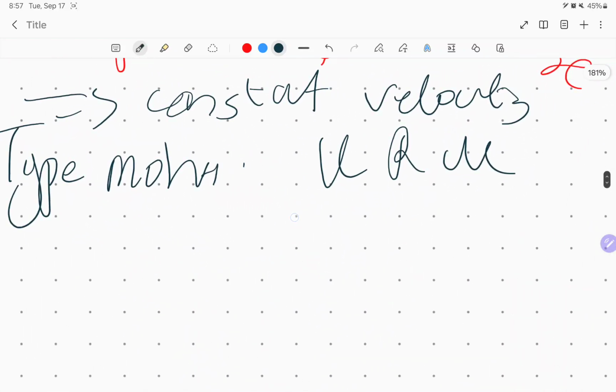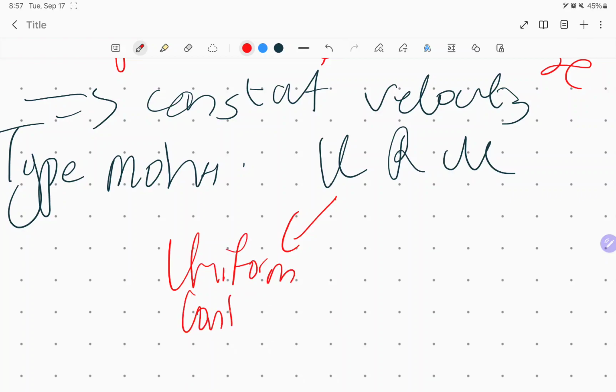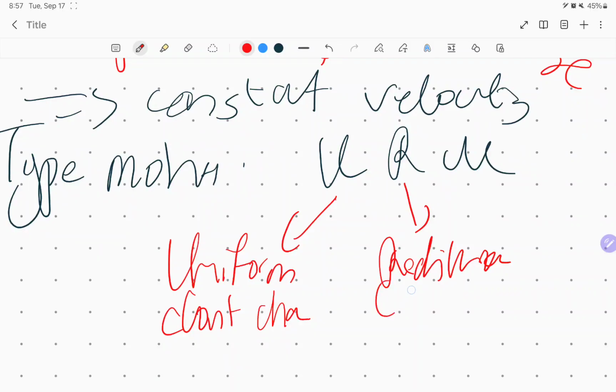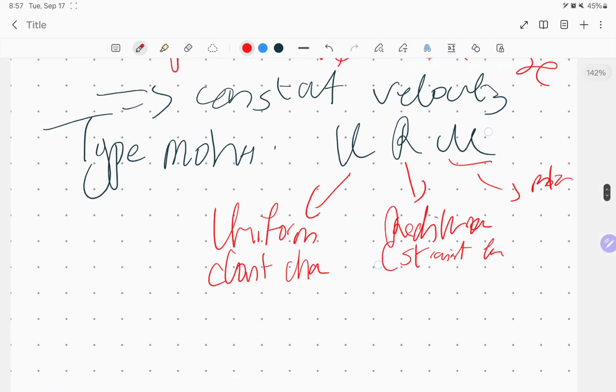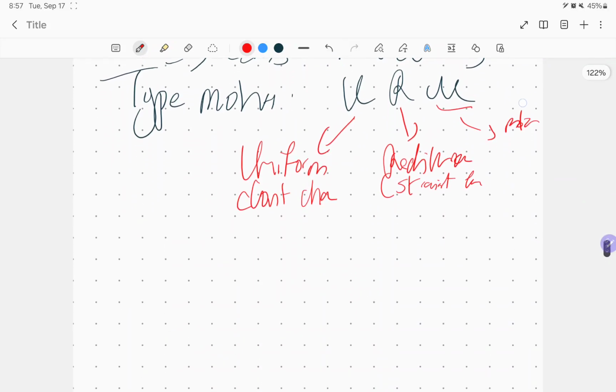Now what do I mean by URM alone? U means uniform. Uniform means don't change. R is from a word called rectilinear. Rectilinear means just a straight line. M represents motion, meaning it's going to be moving. So that's what we mean by URM.